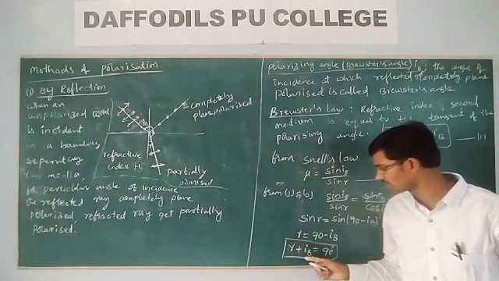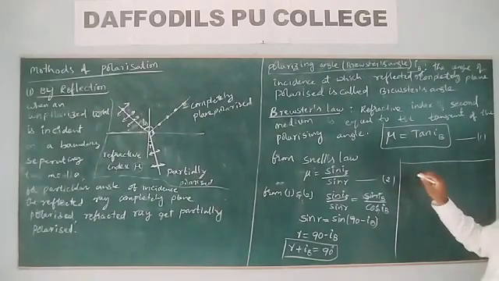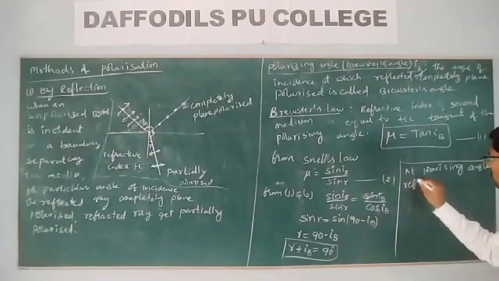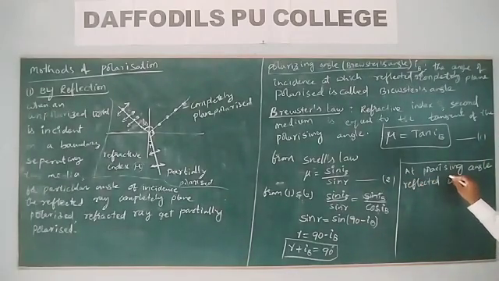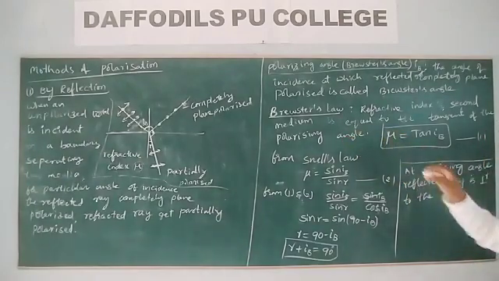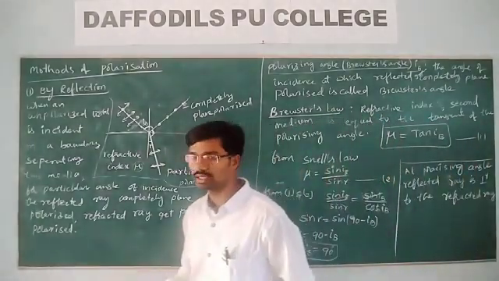The sum of the refracted angle and the polarizing angle is equal to 90 degrees. This is a very important point we have to remember: at the polarizing angle, the reflected ray is perpendicular to the refracted ray.